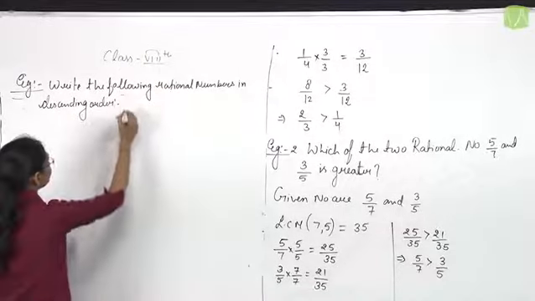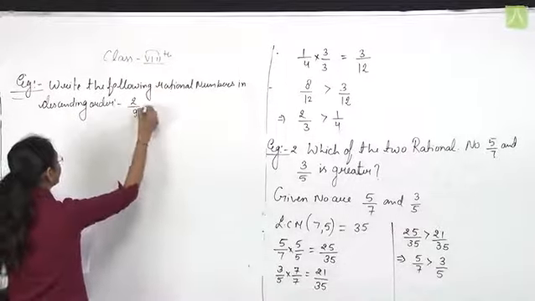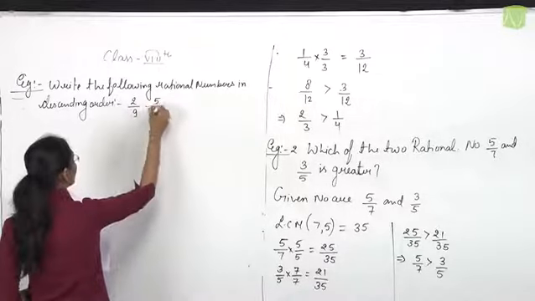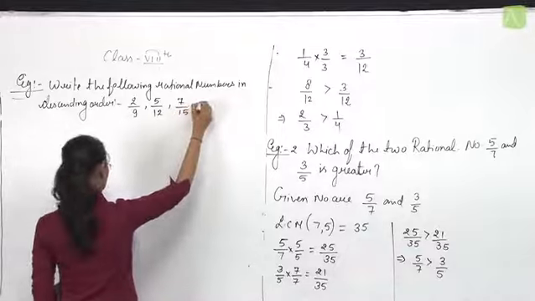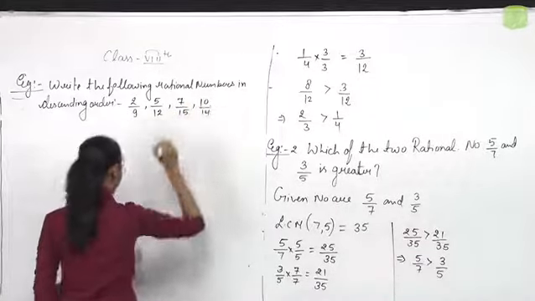Numbers given are 2 by 9, 5 by 12, 7 by 15, and 10 by 14.